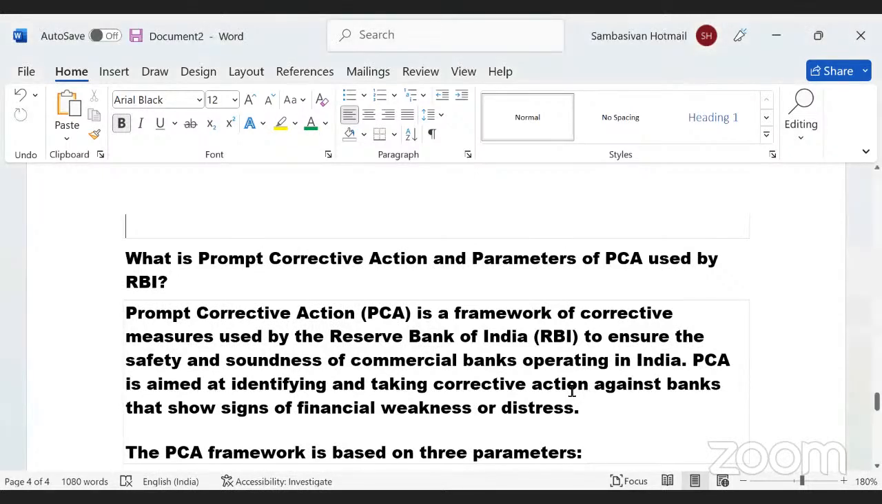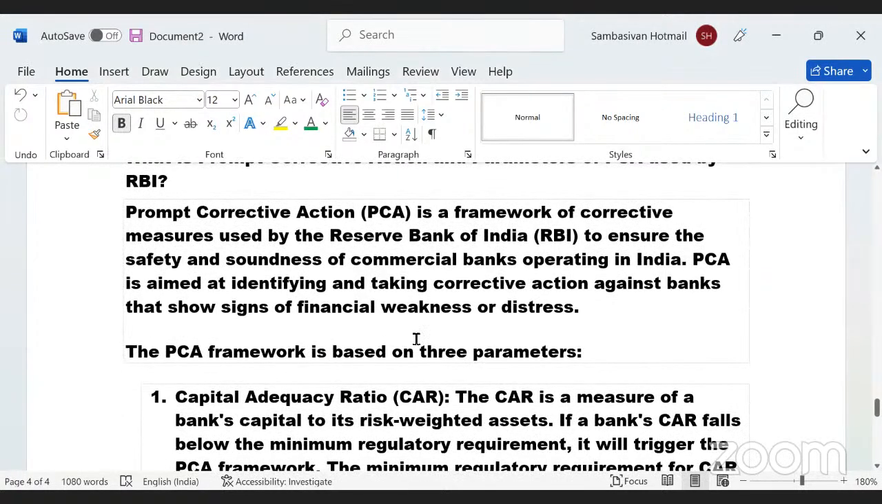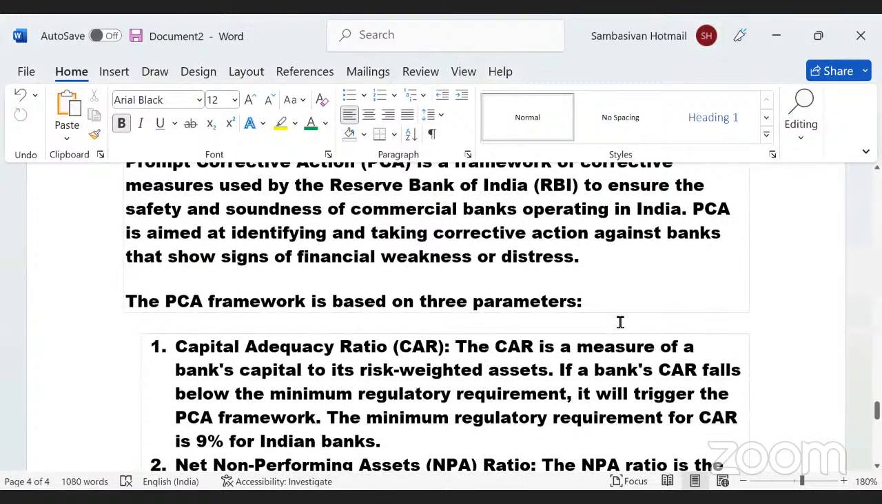Good morning, candidates. What is prompt corrective action and what are the parameters of PCA used by RBI? Prompt corrective action is a framework of corrective measures used by Reserve Bank of India to ensure safety and soundness of commercial banks operating in India. PCA is aimed at identifying and taking corrective action against banks that show signs of financial weakness or distress.